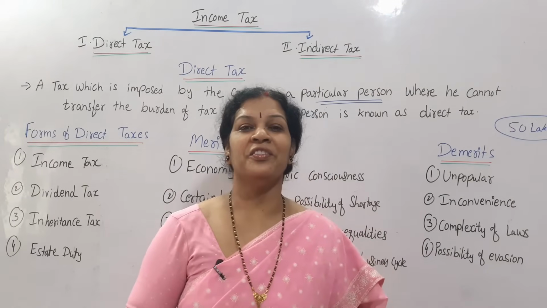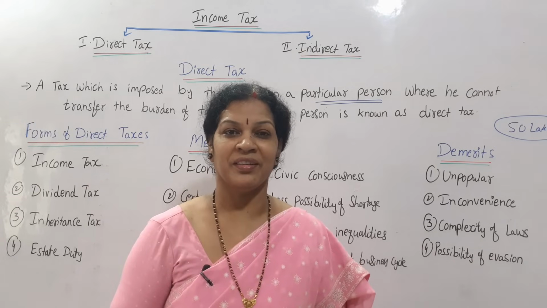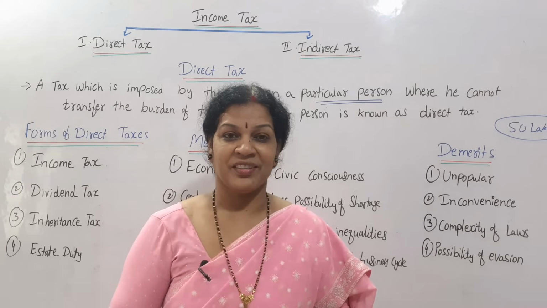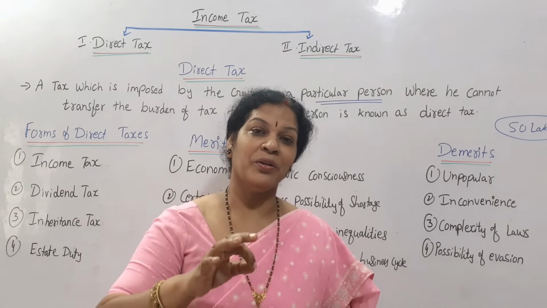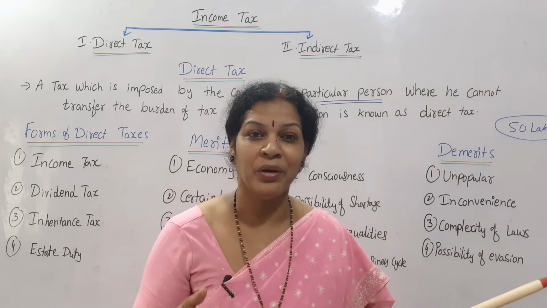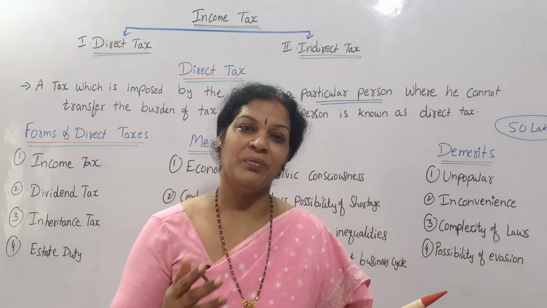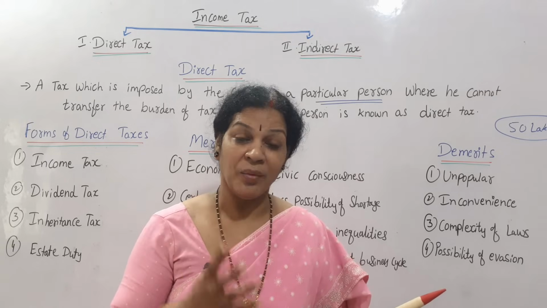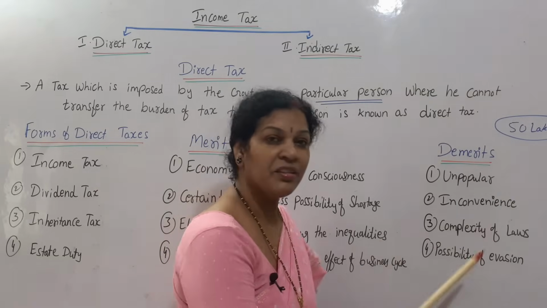Every common man's intention is that he does not want to pay the income tax, especially direct tax. Whoever has to pay the direct tax, every common man wants to evade, skip, or avoid it. They have their own strategies, which is a drawback of income tax. So every person is trying. So these are the simple demerits.